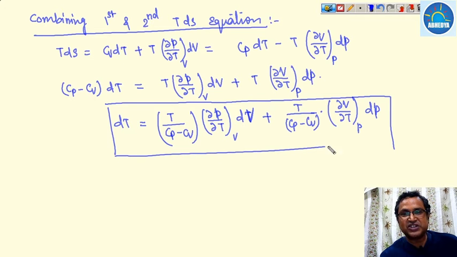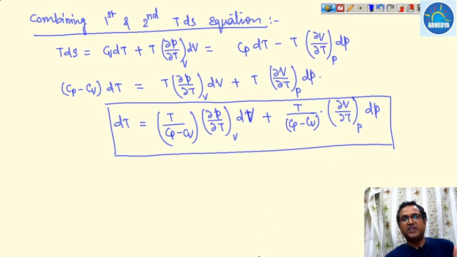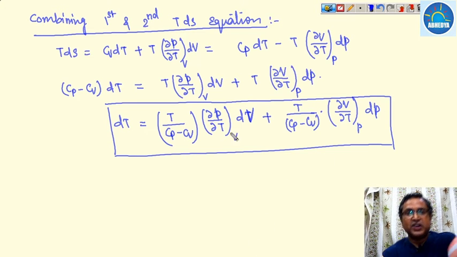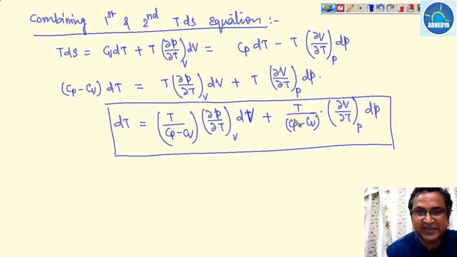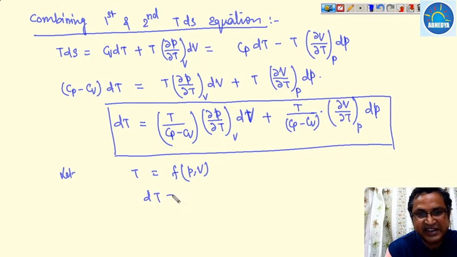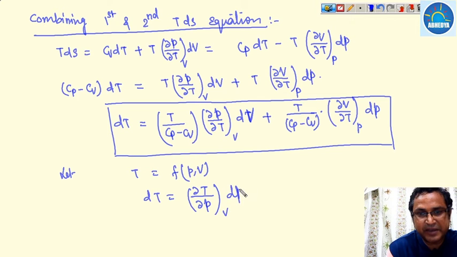It shows that temperature is a function of pressure as well as volume. So if temperature is a function of pressure and volume, then we write dT is equal to (∂T/∂P) at constant volume dP plus (∂T/∂V) at constant pressure dV.